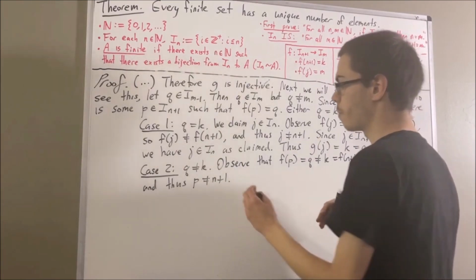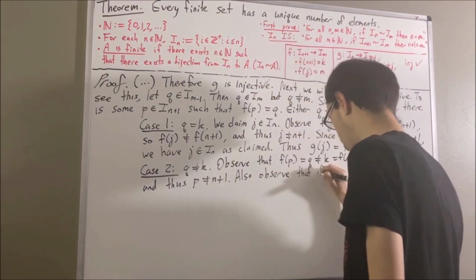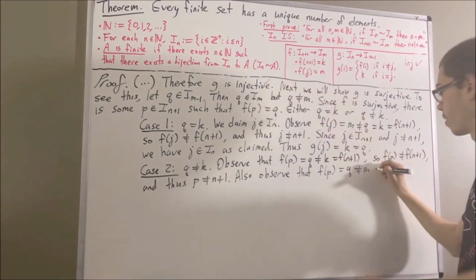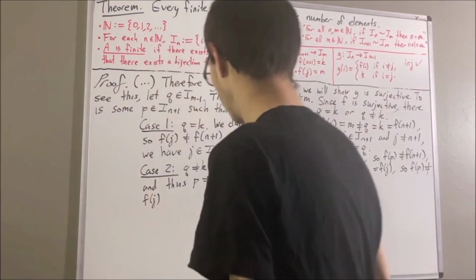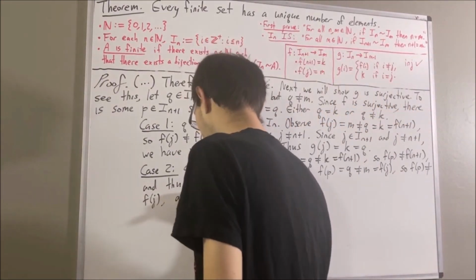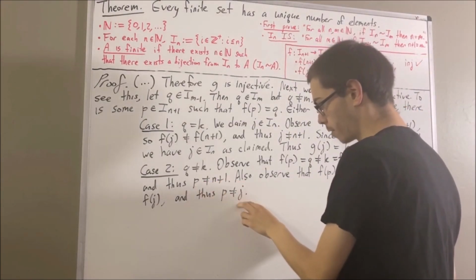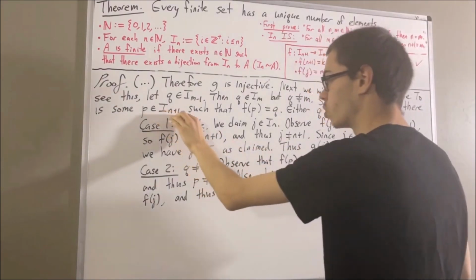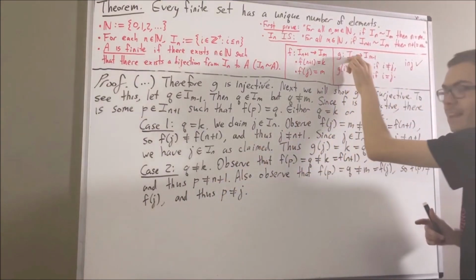And next, to show that p is not equal to j, well, we know again that f of p is equal to q, and q is not equal to m, and f of j is equal to m. So f of p is not equal to f of j. And remember, this tells us that p is not equal to j. So, we have that p is not equal to n plus 1, and p is not equal to j. Let's put this together. Since p is an element of I_{n+1}, but not equal to n plus 1, it follows that p must be an element of I_n.